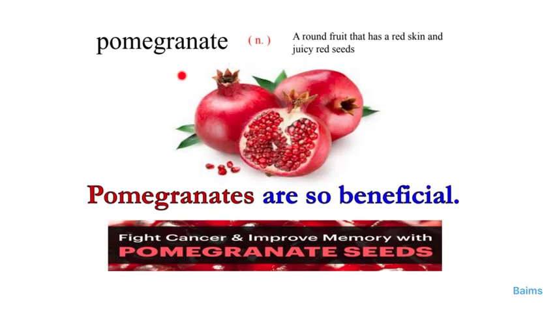Pomegranate. Pomegranate is a round fruit that has a red skin and juicy red seeds. This is the pomegranate fruit. Pomegranates are so beneficial. They fight cancer, they improve memory.